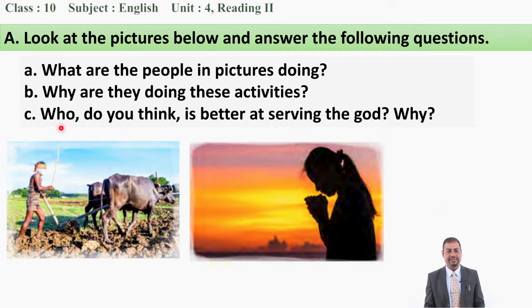Now, next question. Why are they doing these activities? Now, can you tell me? Why are they doing these activities? One person is working here, and another person is praying to God. Yes, you are right again. They are doing these activities to serve God. Okay? To serve God. Is it clear to you?